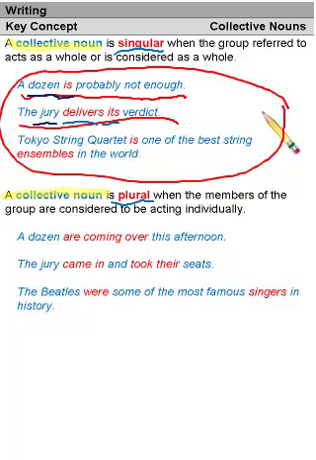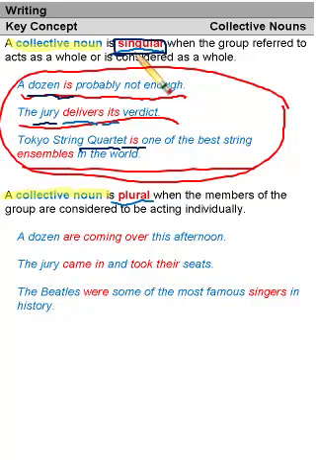Tokyo String Quartet is one of the best string ensembles in the world. Here you have the singular verb is. The collective noun is quartet. Quartet is a group of 4 people playing together, but because the sentence is talking about the group as a whole, as an ensemble, the collective noun here is singular.